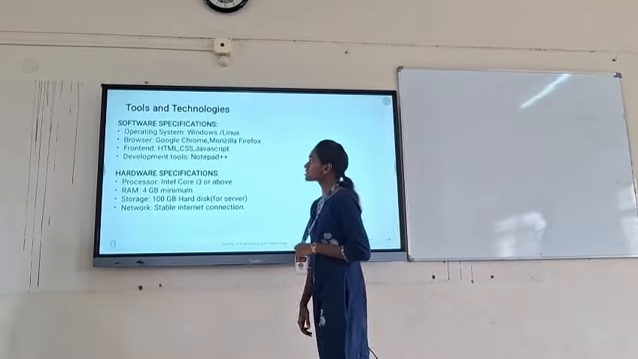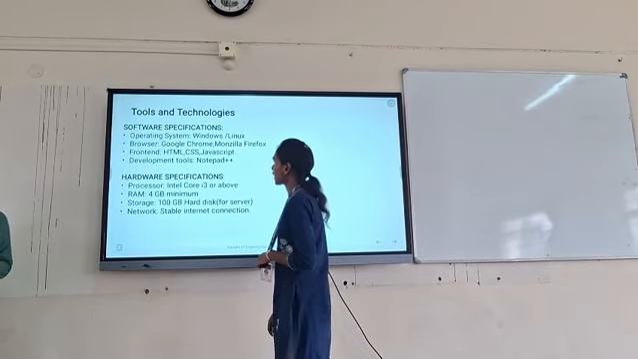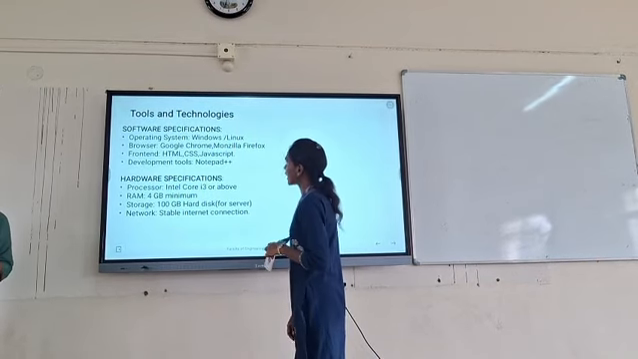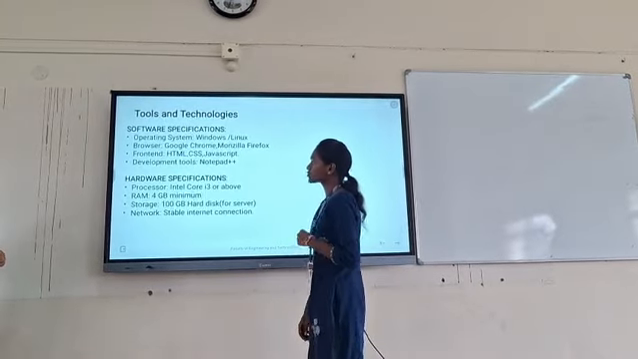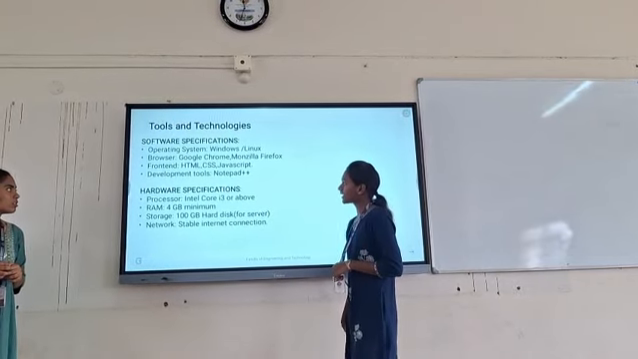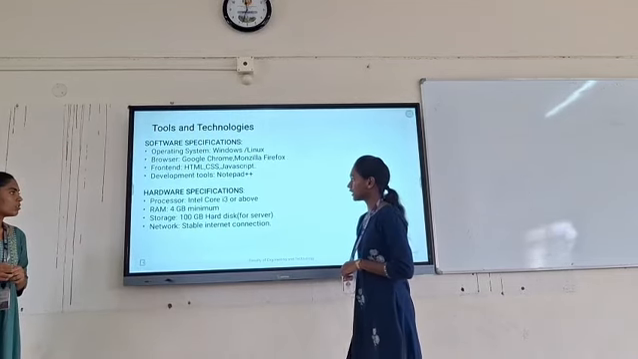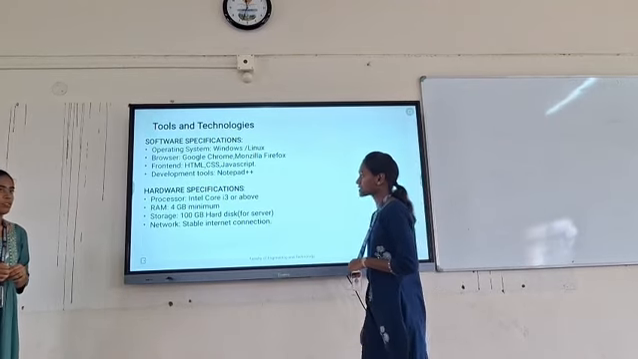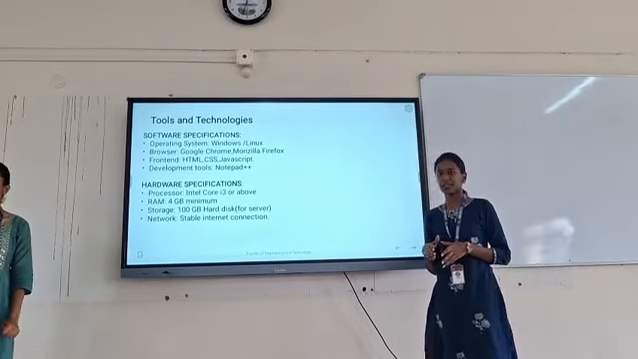And next comes the tools and technologies. There are two types: software specification and hardware specification. We used Windows as the operating system and browsers like Google Chrome and Mozilla Firefox. We have used HTML, CSS and JavaScript for the front end, with development tools like Notepad++. In hardware specification, a processor like Intel Core i5 and a minimum of 4GB RAM to attend our quiz, and storage of 100 GB hard disk, and a stable network connection to attend the quiz.